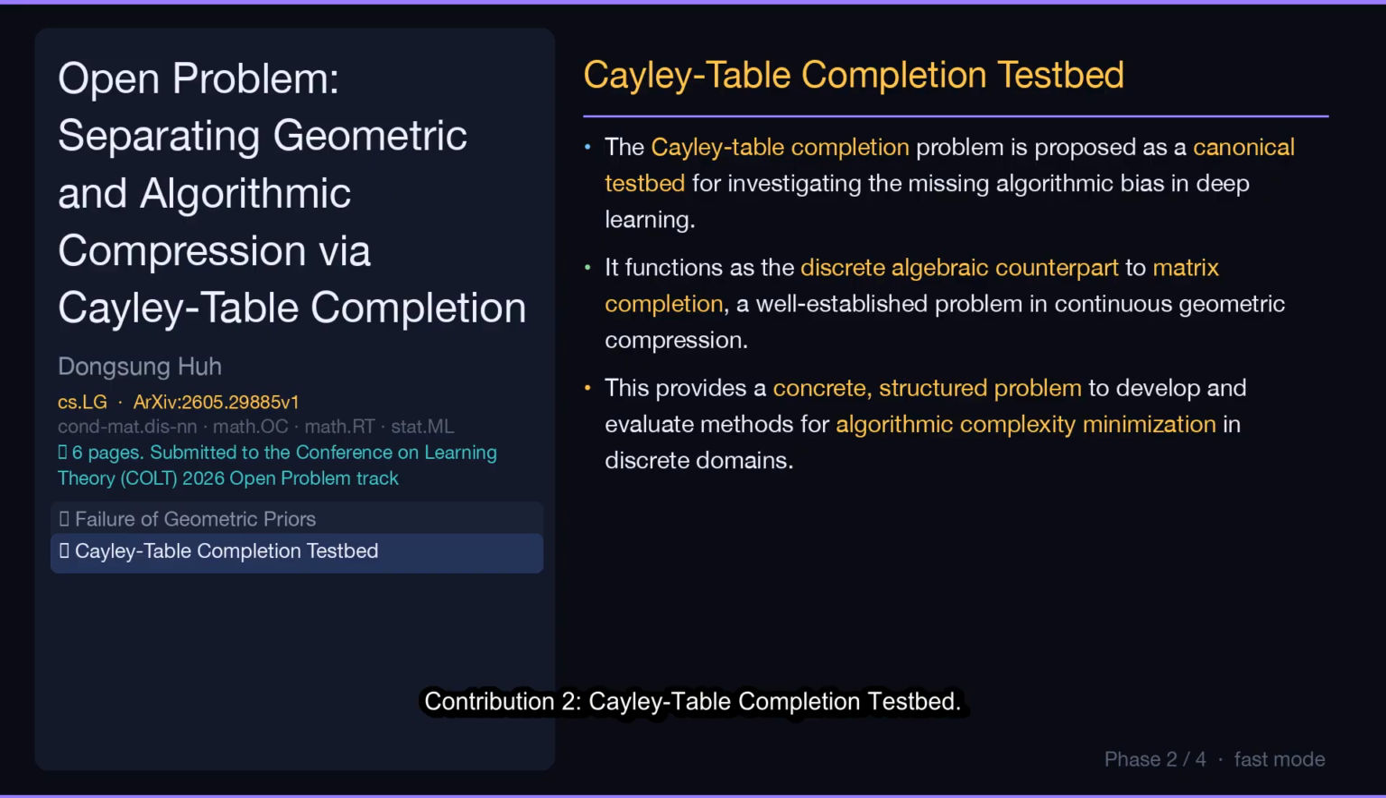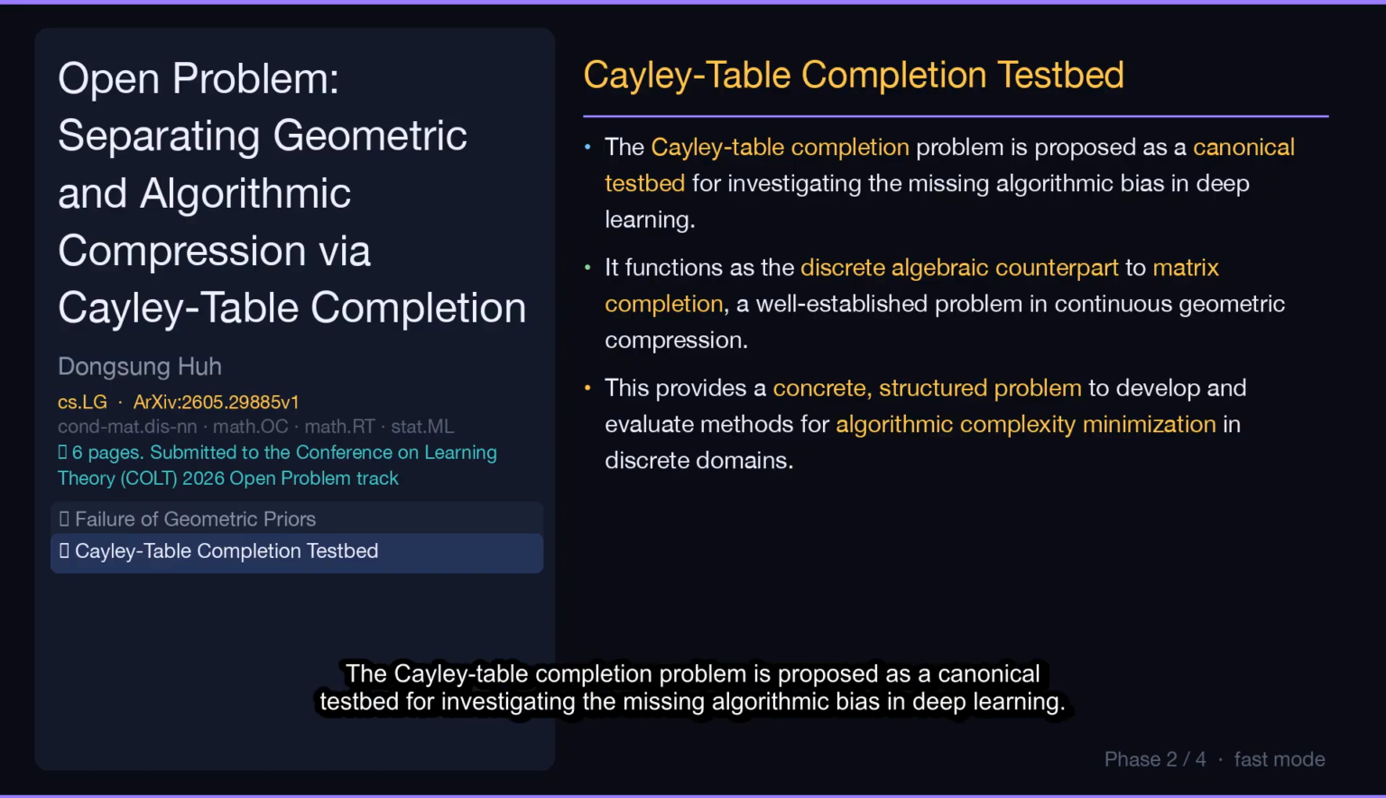Contribution 2. Cayley table completion testbed. The Cayley table completion problem is proposed as a canonical testbed for investigating the missing algorithmic bias in deep learning. It functions as the discrete algebraic counterpart to matrix completion, a well-established problem in continuous geometric compression. This provides a concrete, structured problem to develop and evaluate methods for algorithmic complexity minimization in discrete domains.